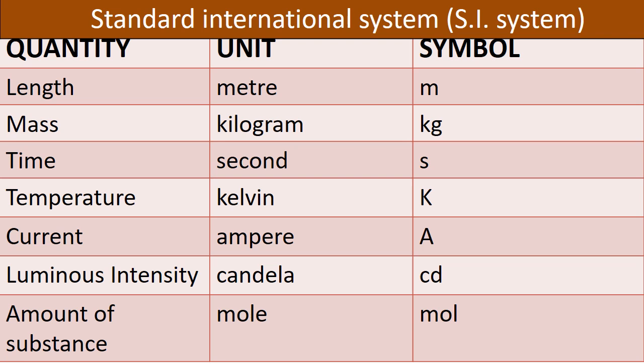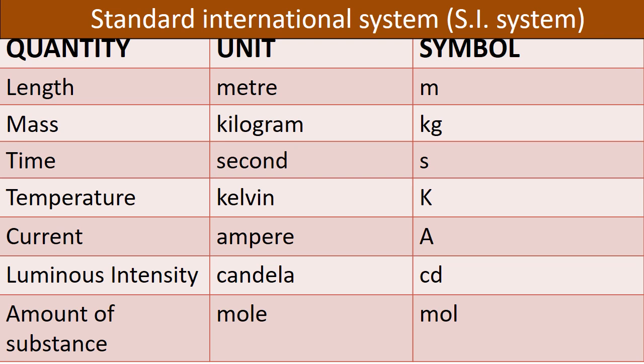Okay, children, have you all understood? What are the quantities here? Length, mass, time, temperature, current, luminous intensity, amount of substance. Have you all understood? Length, mass, time, temperature, current, luminous intensity and amount of substance.